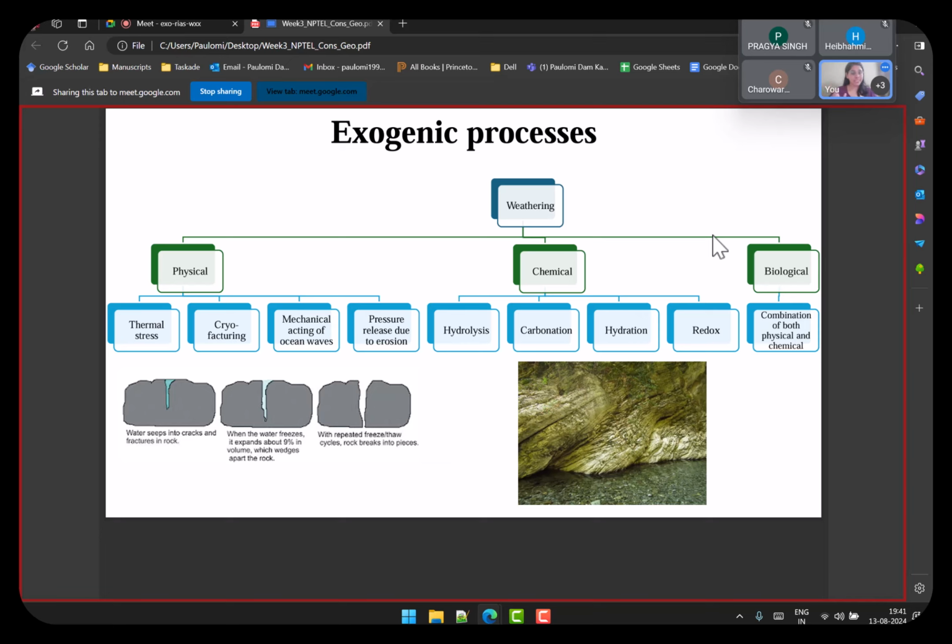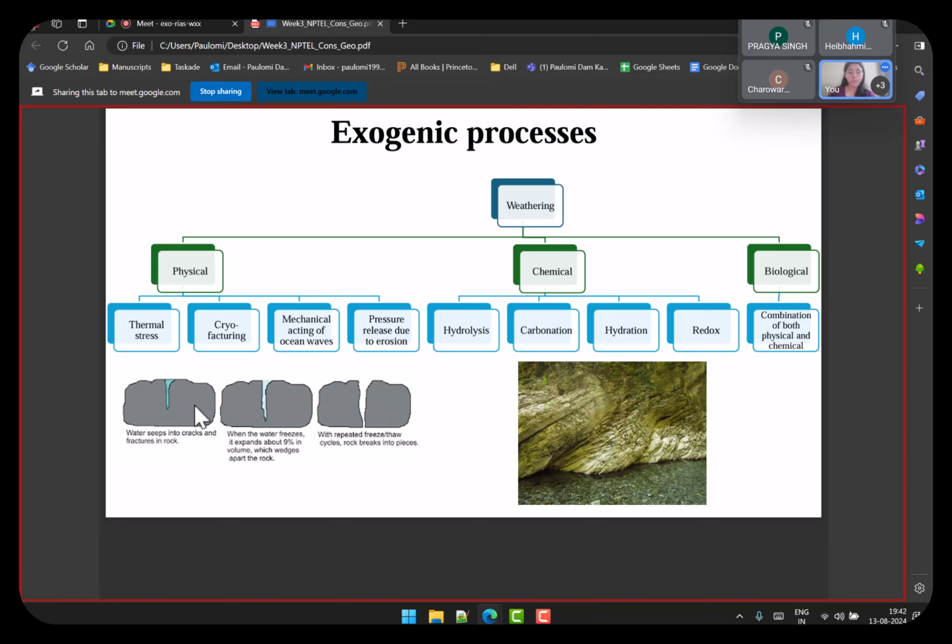Is it physical weathering? It is by some kind of pressure or some kind of physical force. Is it because of chemical or is it because of biological? Is there a biological component to it or is there any chemical component? When you talk about physical, we have thermal stress. Because of increased temperature, you have breakage of some rocks or breakage of some landforms. Cryofracturing is in the image here. Look at this image at the bottom. You have this one rock and you have several cracks in the rock, because these rocks are basically aggregates, so they can have cracks among them.